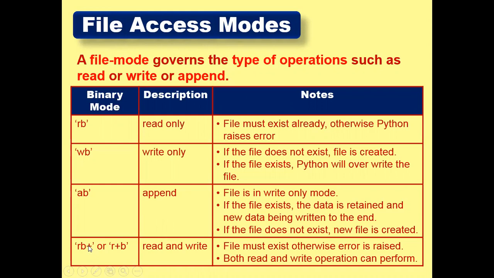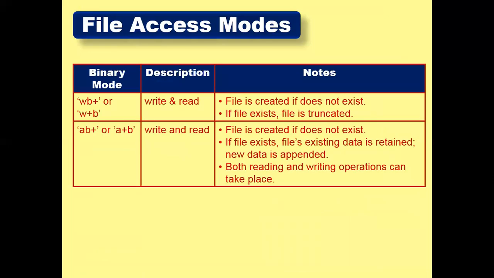And RB plus means read and write, or we can also write it as R plus B. When we mention R plus, it says that we are supposed to perform both read and write operations. And now it says WB plus means write and read operation, and AB plus means append, that is write and read operation will be performed here.